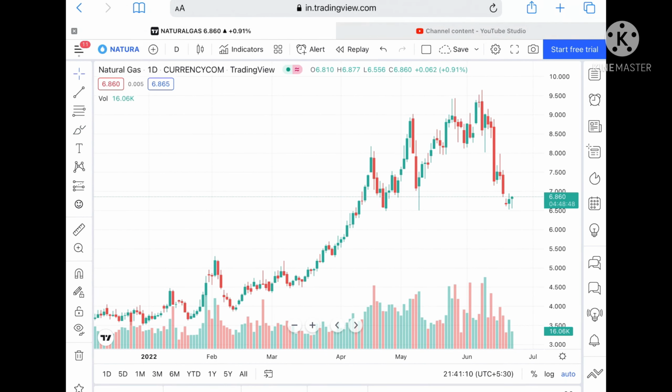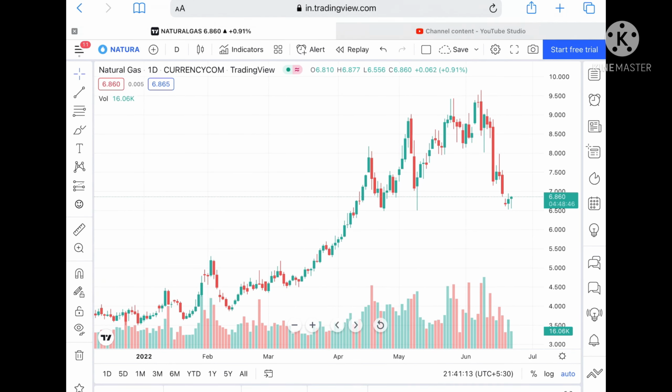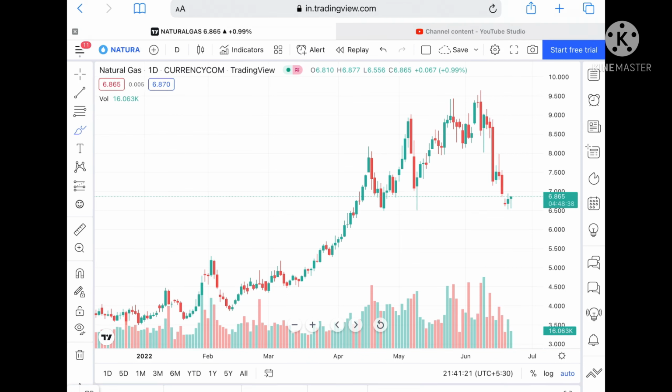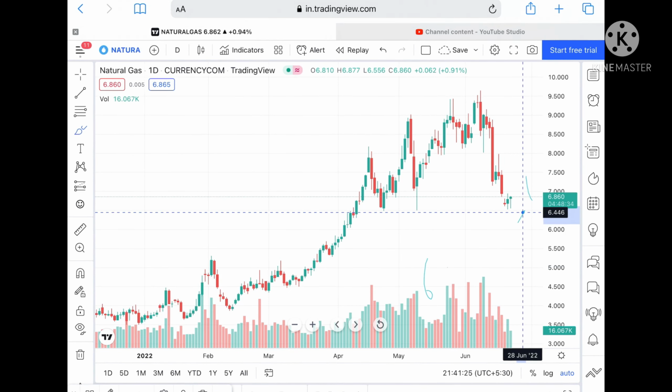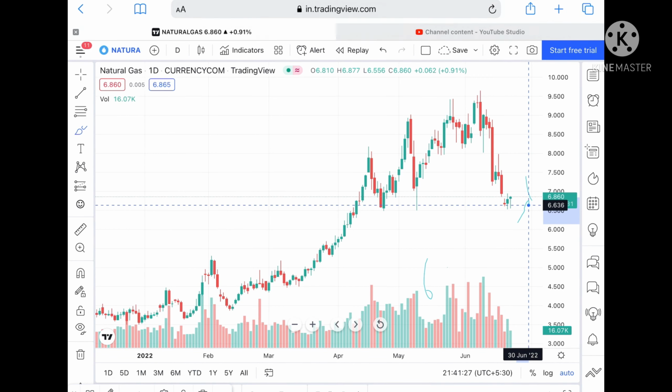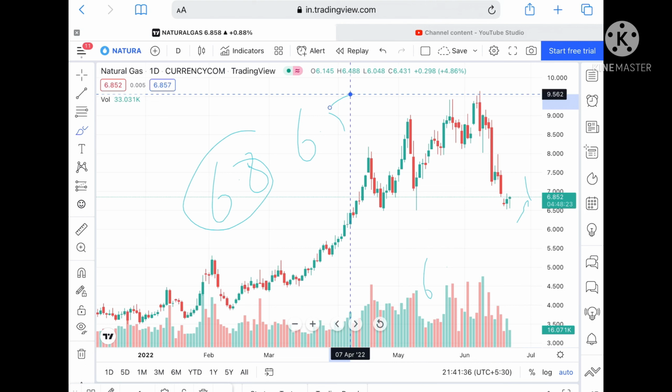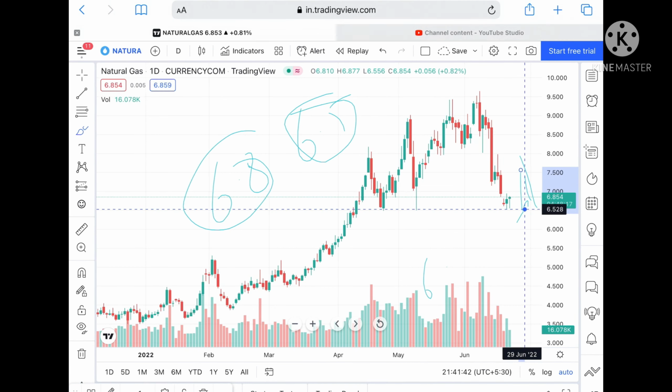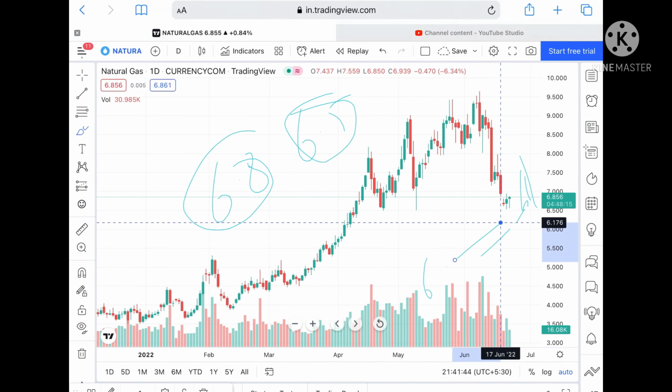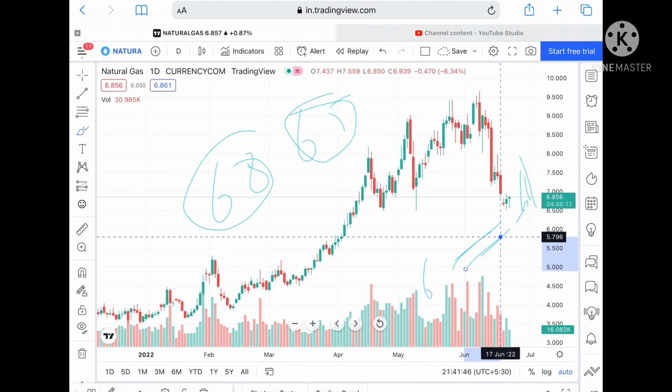Suppose if the price didn't sustain this particular level, we can see it can go further down, because at a level of around 8.680, a next support is coming at around 6.595. I have already explained that after 6.9 has crossed downside, a probability of touching 6.5 will be there. It has already touched that level and moved upside. So we have seen a trend, and we can see it can move towards an uptrend.